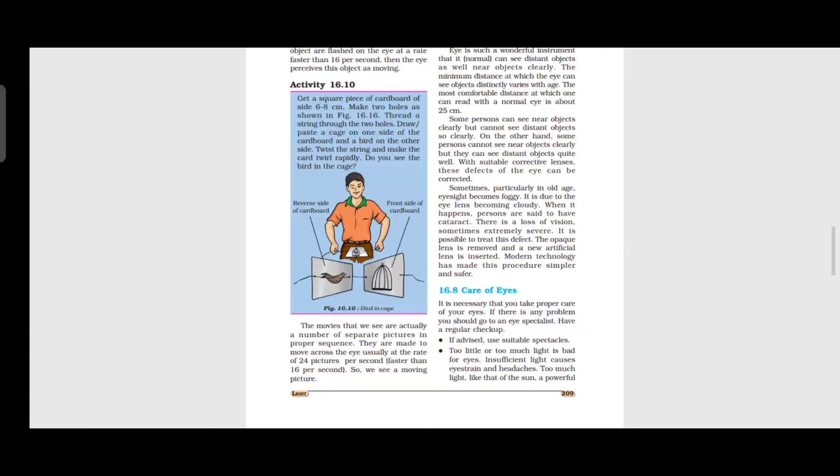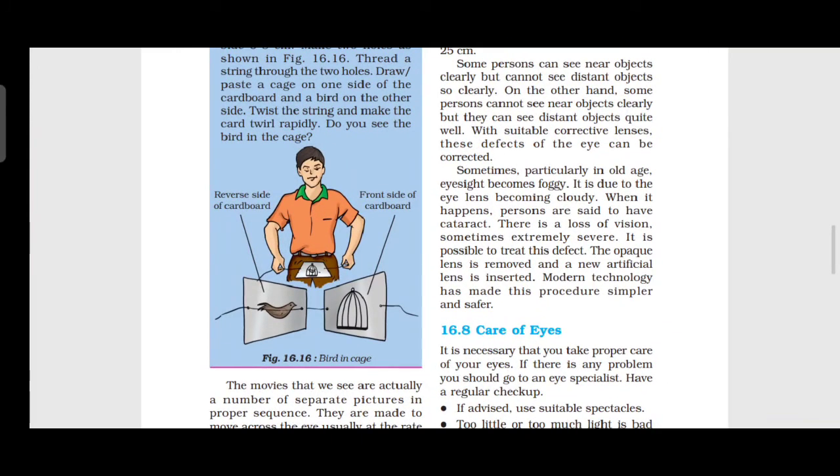The minimum distance at which the eye can see objects distinctly varies with age. The most comfortable distance at which one can read with a normal eye is about 25 centimeters. Some persons can see close objects clearly but cannot see distant objects so clearly. So, some persons cannot see nearby objects but they can see distant objects, right? Because of why?